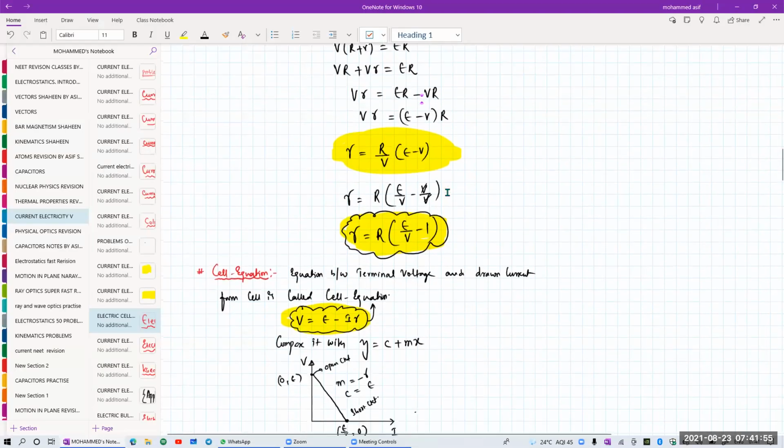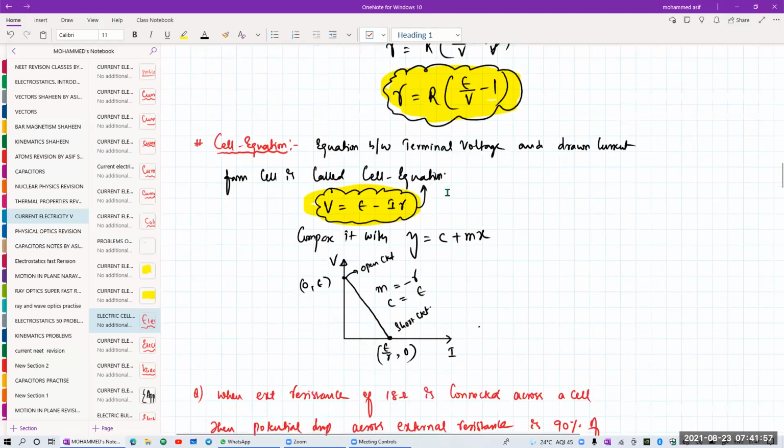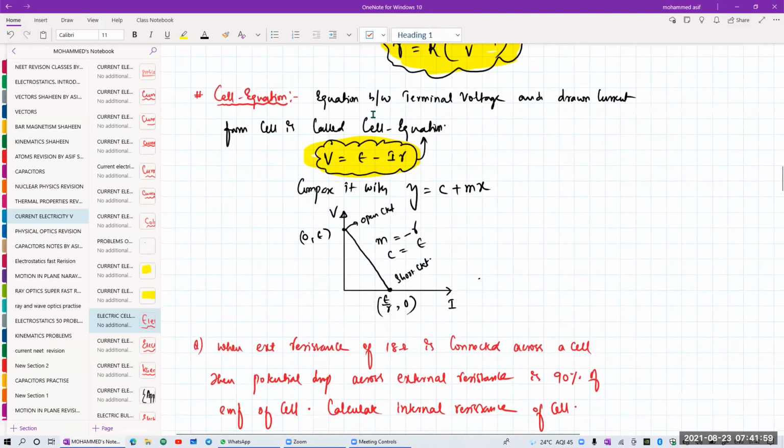Next one, cell equation. The equation between the terminal voltage and the drawn current from the cell is called the cell equation. So this is the discharging of a cell: V is equal to E minus I into R.